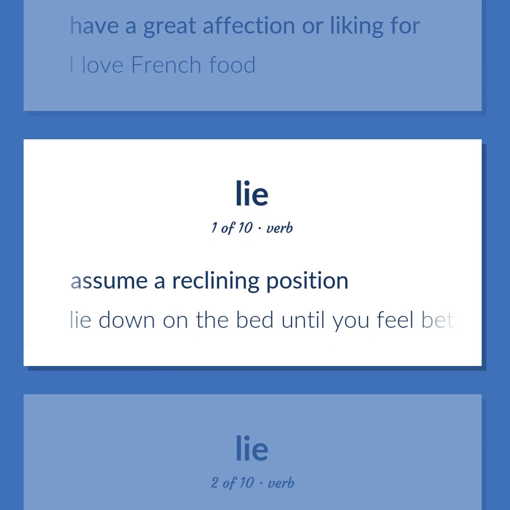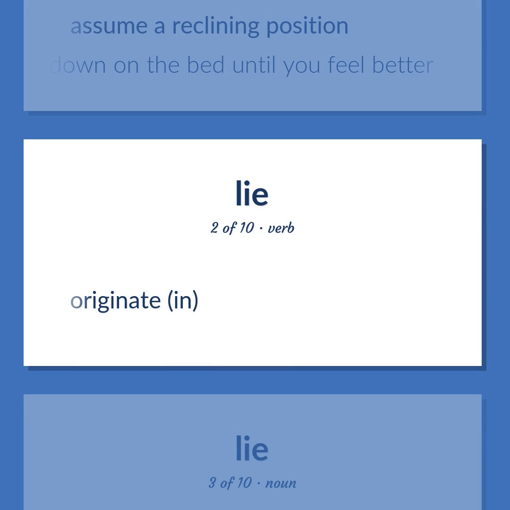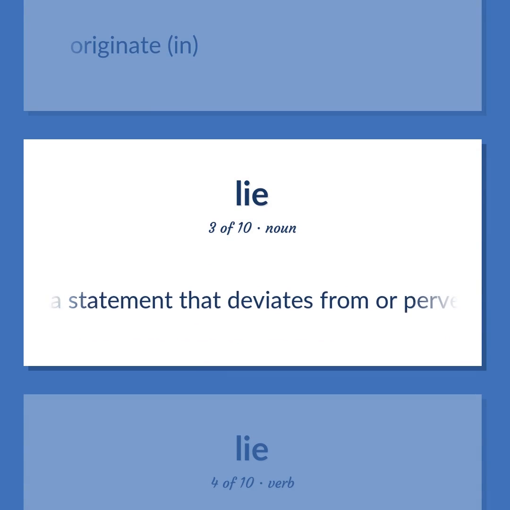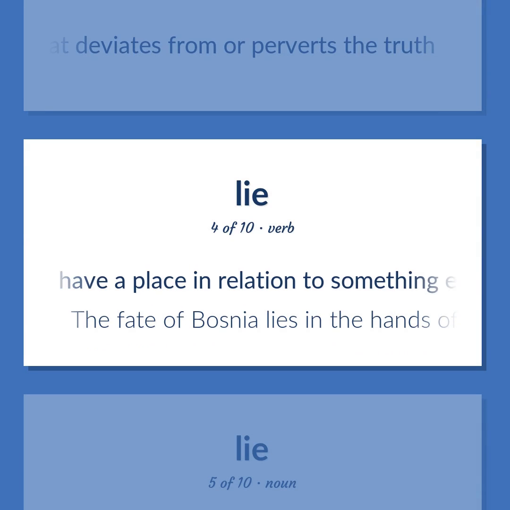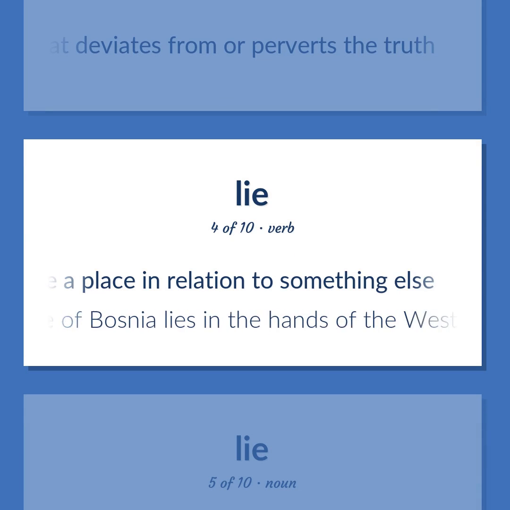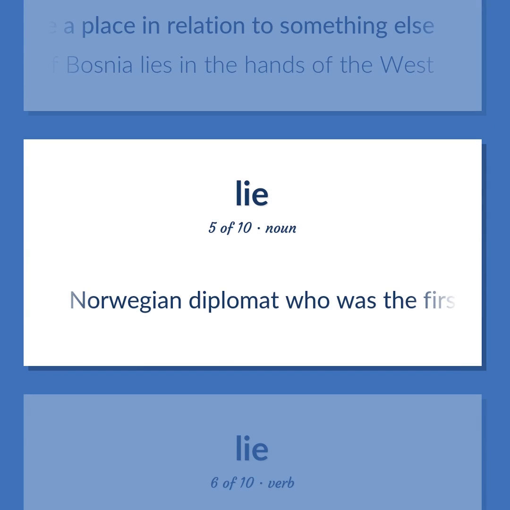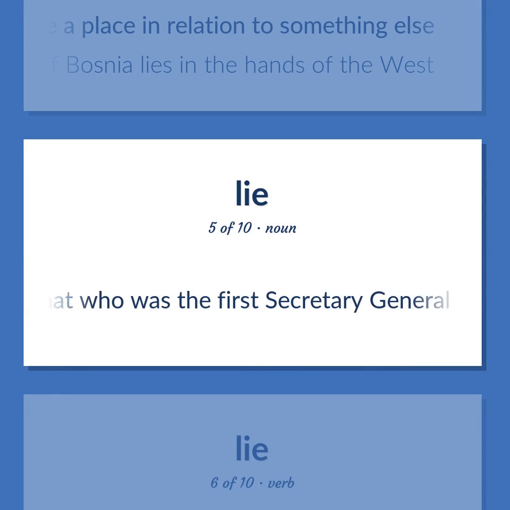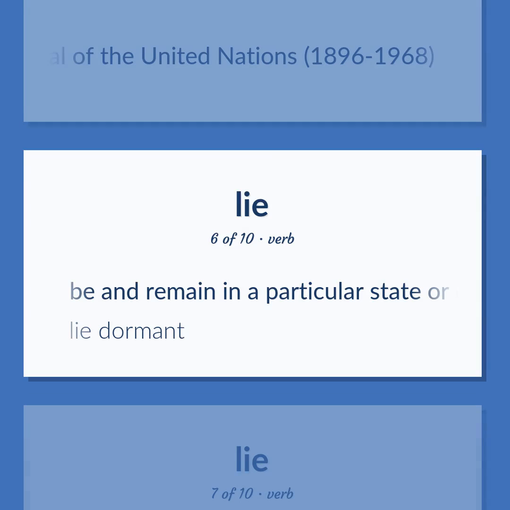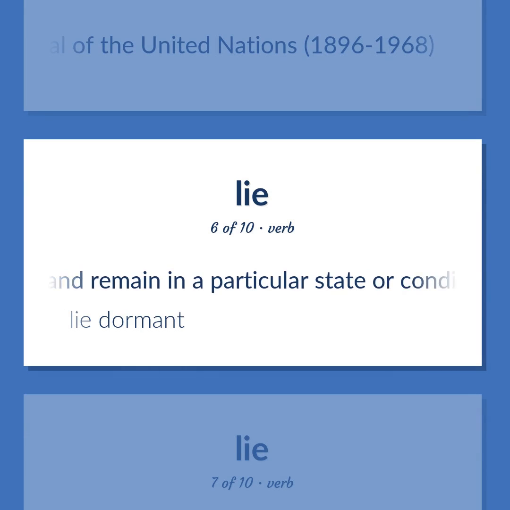Lie: assume a reclining position. Lie down on the bed until you feel better. Originate, in. A statement that deviates from or perverts the truth. Have a place in relation to something else. The fate of Bosnia lies in the hands of the West. Norwegian diplomat who was the first Secretary General of the United Nations, 1896 to 1968. Be and remain in a particular state or condition. Lie dormant.